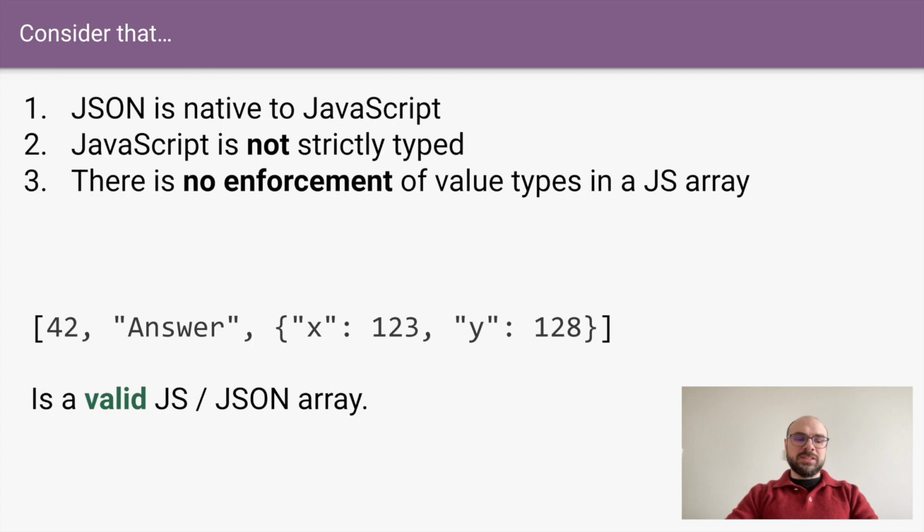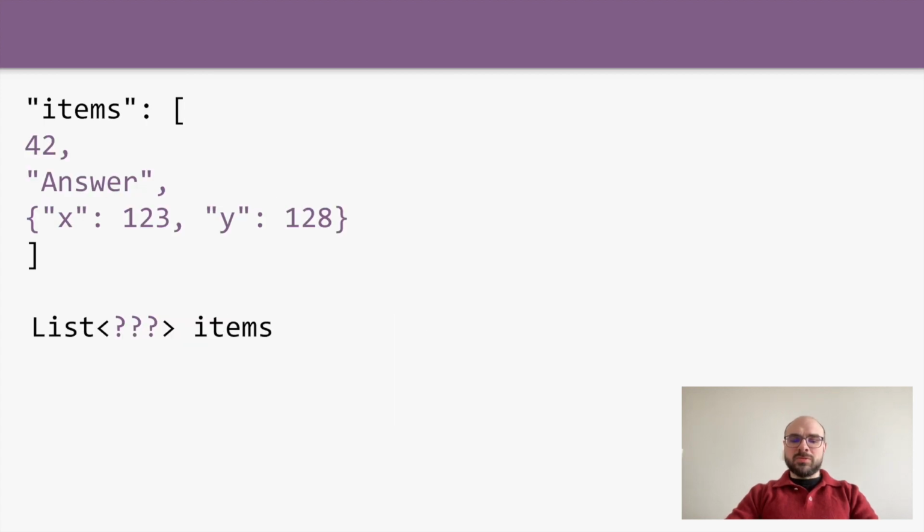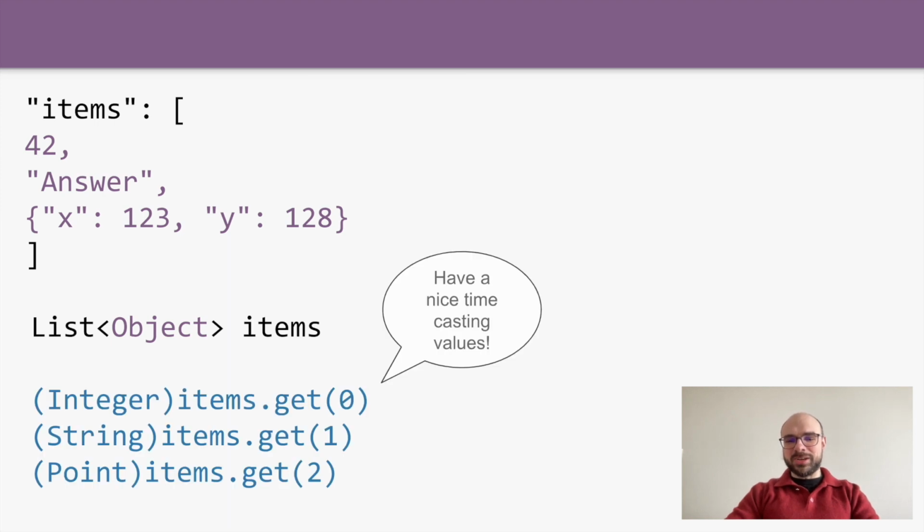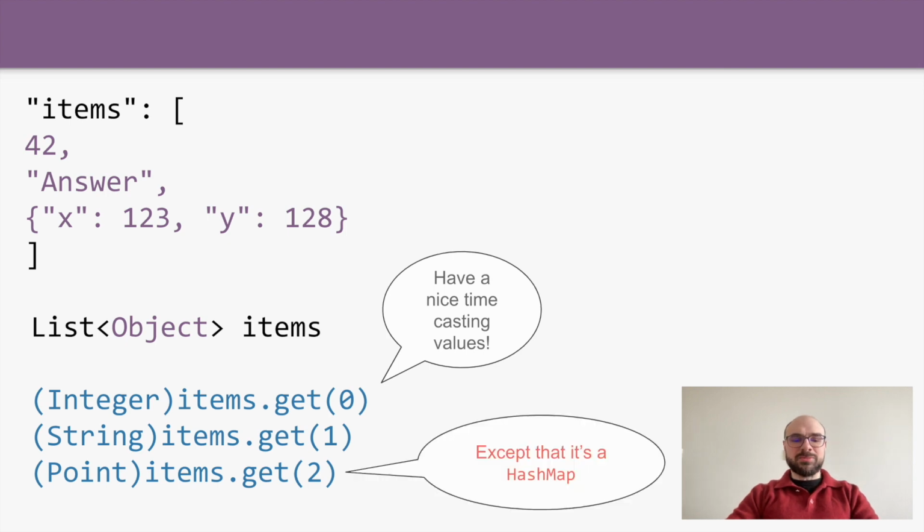So given the JSON solution, what would be the type of the object here? Would it be a list of object? Well, you could go with that, but I say have a nice time casting all those values if you ever need to get the integer part or the string part. Also, the last part is actually a hash map and not a concrete object.